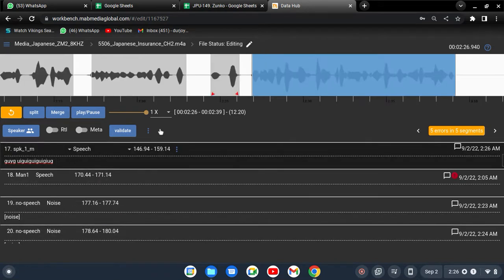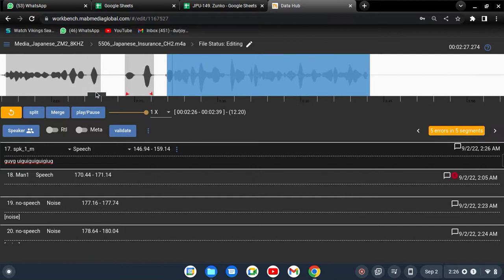But if you find on that segment the person is talking in Japanese, but in the middle there is a noise, ignore that noise. After that noise the person said again something. Or in the middle the person is laughing, no need to worry, just ignore that laughing. After laughing the person said something, just write those words.